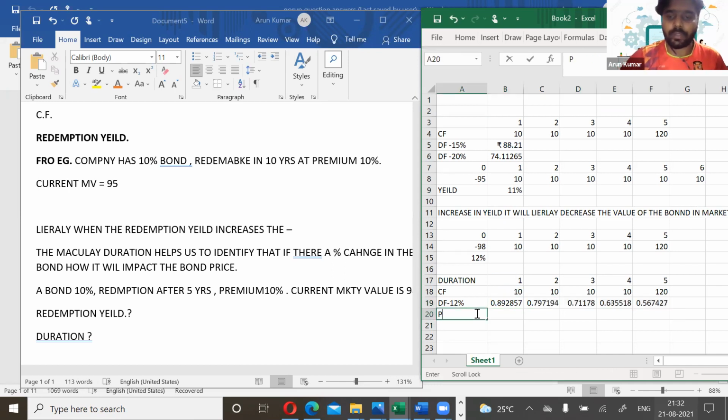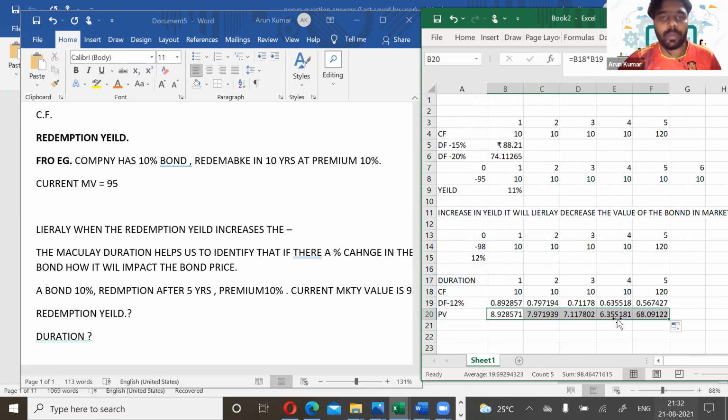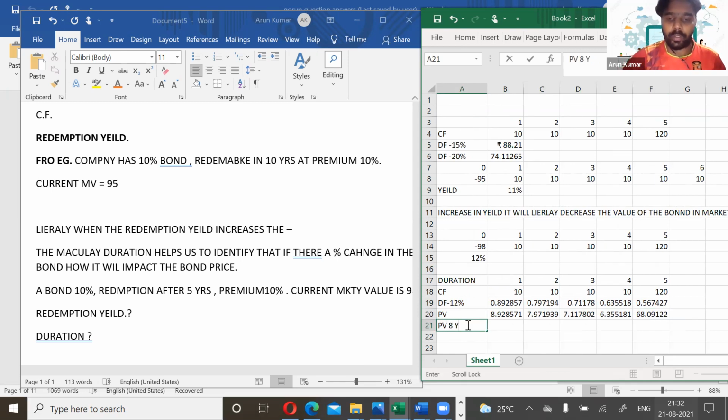And now calculate the present value. So what's the present value here? It is cash flow multiplied by the discounting factor. So 8.928, and you get the values here. Now we have to calculate the present value into year: 8.928 into the year.